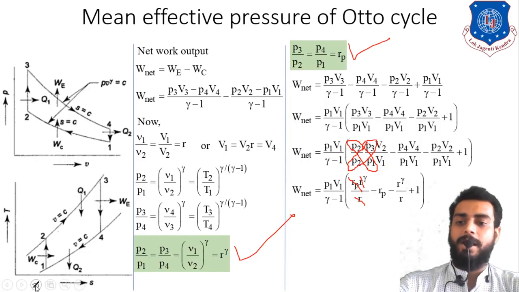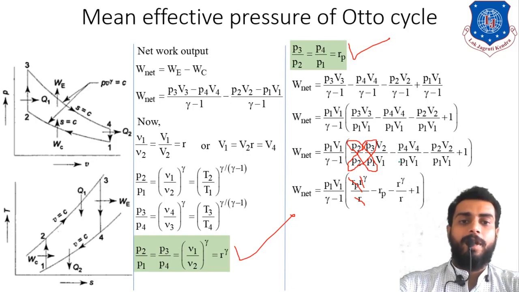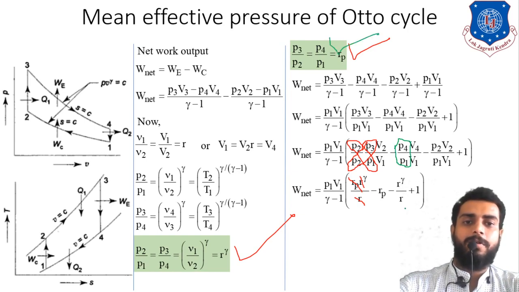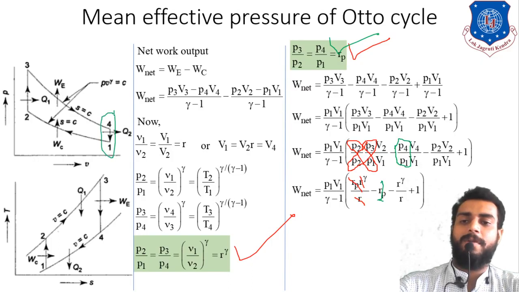Now let's change the color so it will be easy to understand. Now P4 divided by P1. P4 divided by P1 is nothing but Rp, written over here. So Rp is clear to us. V4 by V1: as you can see in the PV diagram, I have already told you that V4 and V1 are the same, so V4 and V1 will get cancelled out.